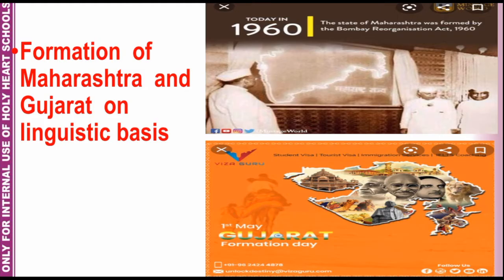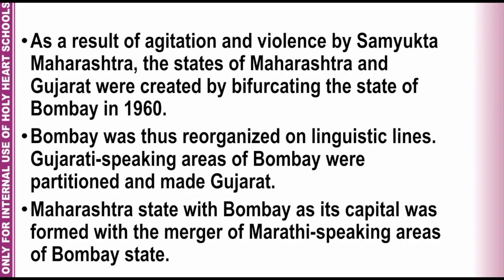Formation of Maharashtra and Gujarat on linguistic basis or on the basis of language. As a result of agitation and violence by Samyukta Maharashtra, the states of Maharashtra and Gujarat were created by bifurcating or dividing the state of Bombay in 1960. Bombay was thus reorganized on linguistic lines. Gujarati-speaking areas of Bombay were partitioned and made Gujarat. Maharashtra state with Bombay as its capital was formed with the merger of Marathi-speaking areas of Bombay state.